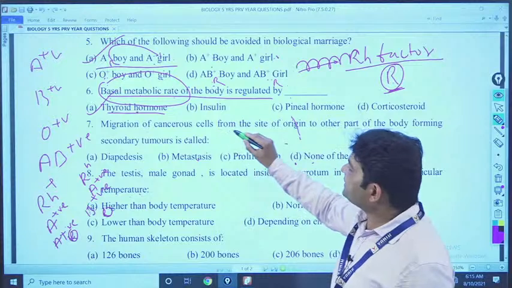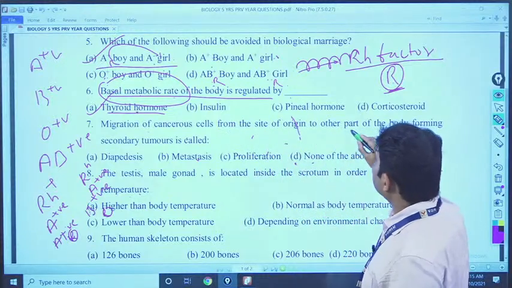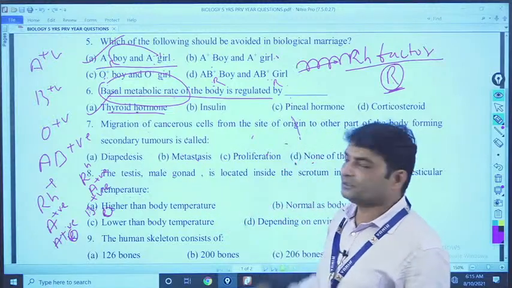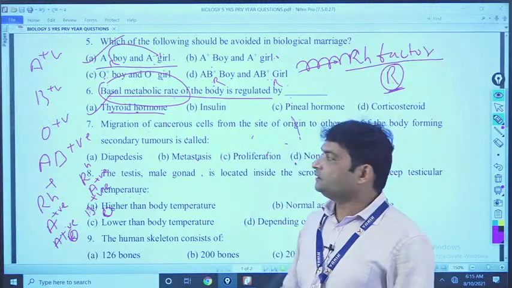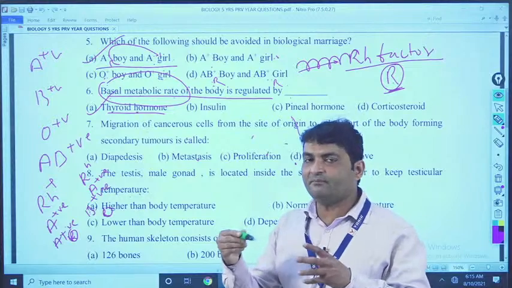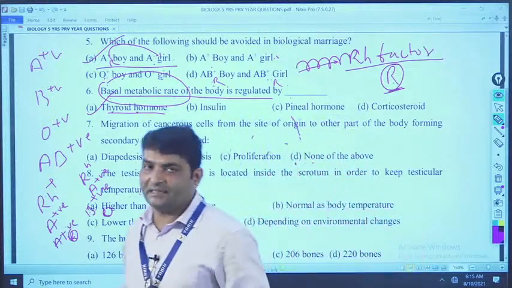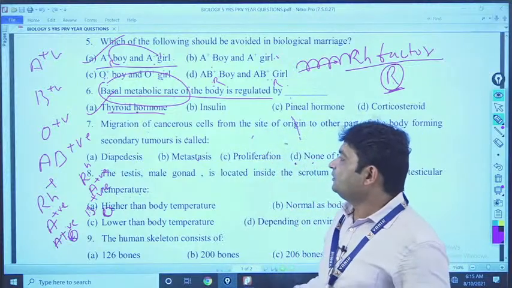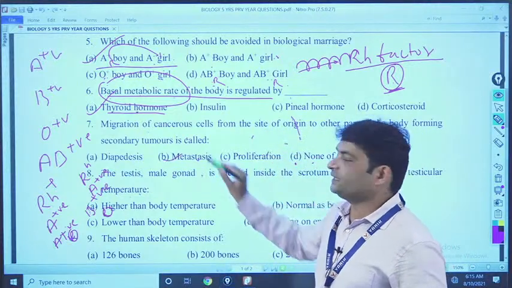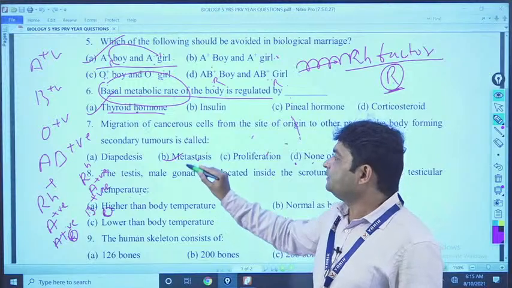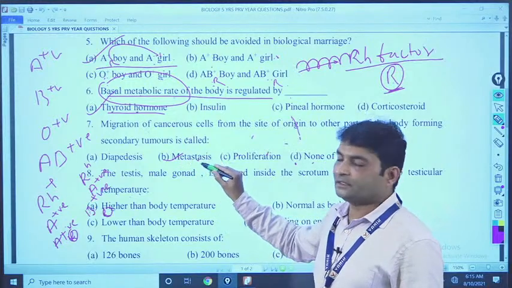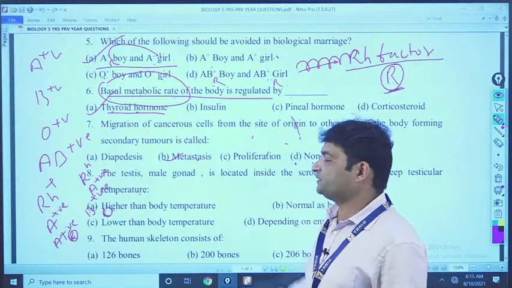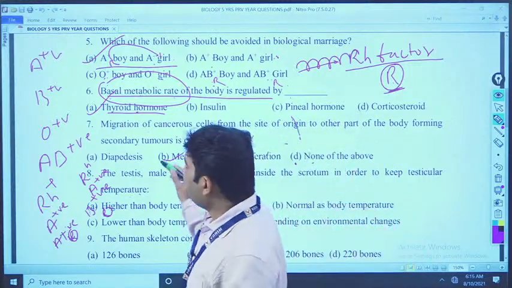Migration of cancerous cells from the site of origin to other parts of the body and forming secondary tumors, means the same cancerous cells accumulate to form tumors, and that is called metastasis. Once again, that is called metastasis.